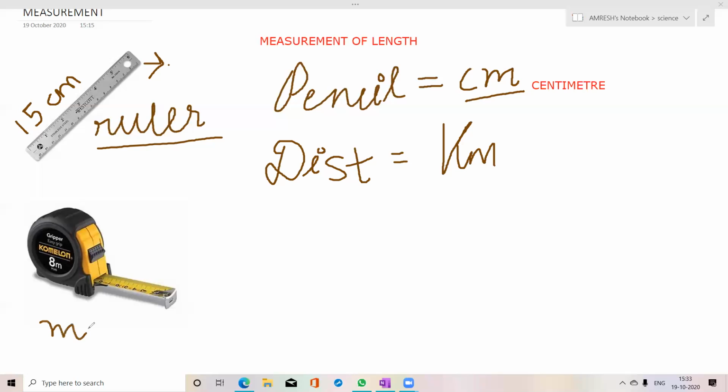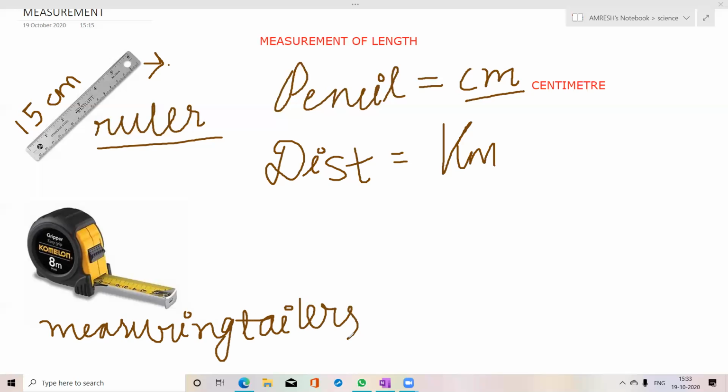This is a measuring tape for measurement of your clothes. You need a measuring tape. You must have gone to some tailor. He must be using this measuring tape to measure the length of your waist, hands, legs, chest. Okay, so a measuring tape is very much essential.